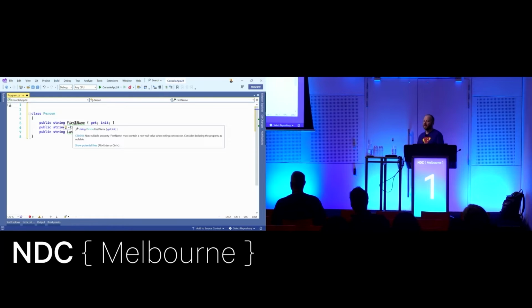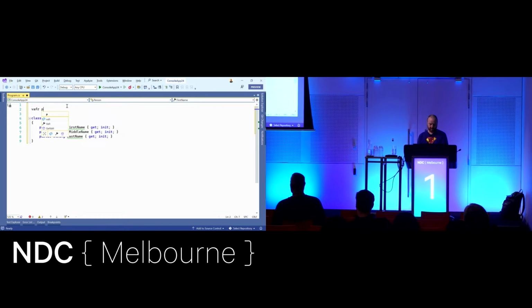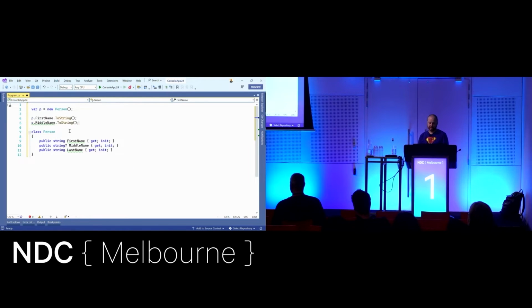which is nullable analysis saying, hey, you said first name couldn't be null, but you haven't provided a value for it. You've got to fix that, right? Because otherwise someone can go new person up here. And if I go p.firstname.toString, I'm going to get a null reference exception. If I did that on middle name, well, I still could get a null reference exception, but the compiler's at least warning me, hey, this could be null. With first name, I've said it's not null, but I haven't done anything about actually making it not null.